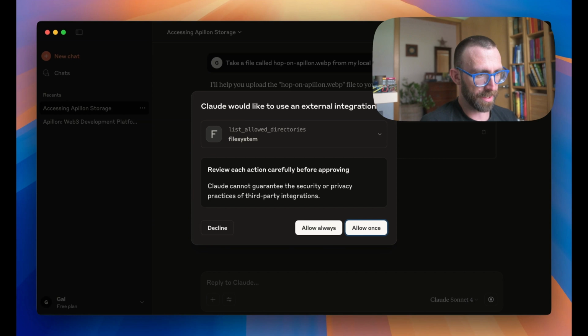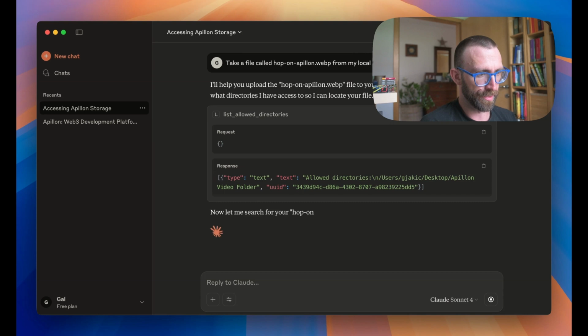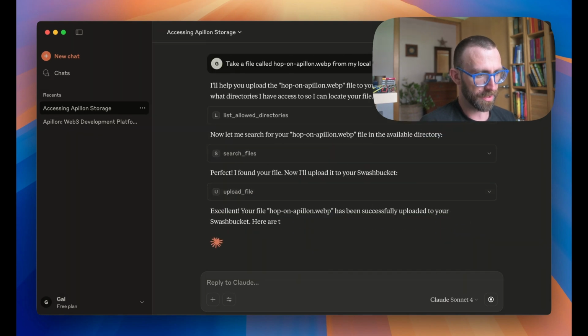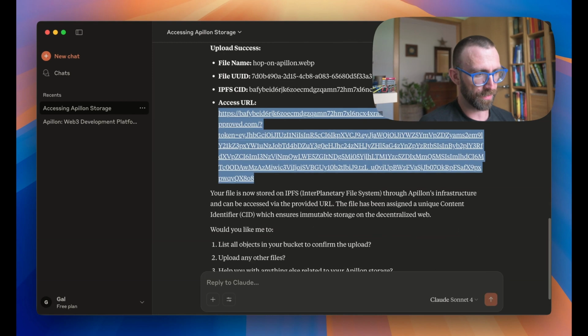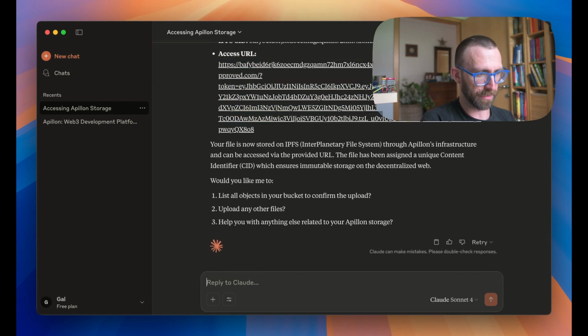And right now, it's prompting me to access my file system. I will say yes, sure, access it right now. And now it's uploading the file. It's getting a response back. And now my file, hop on Apillon.webp, has been successfully uploaded to my bucket. So would you like me to list all the objects in your bucket to confirm the upload?